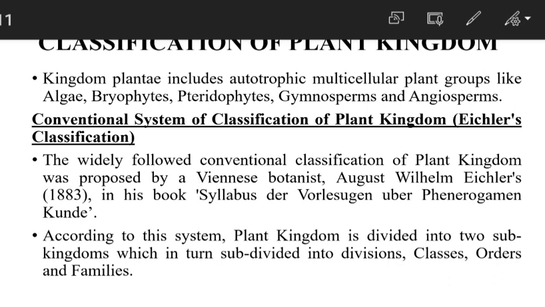Today I will discuss the classification of the plant kingdom, which is present in your SSB TGT syllabus under Unit 1. So let's start.